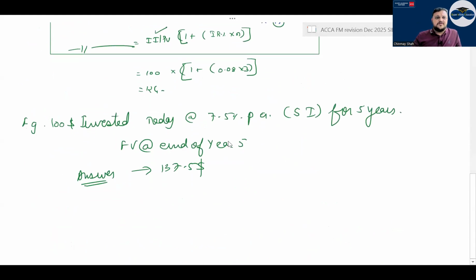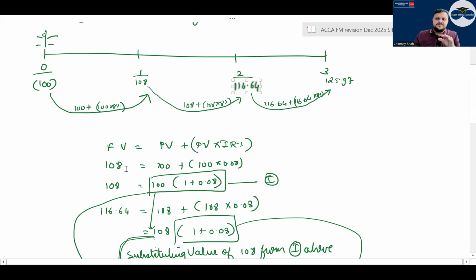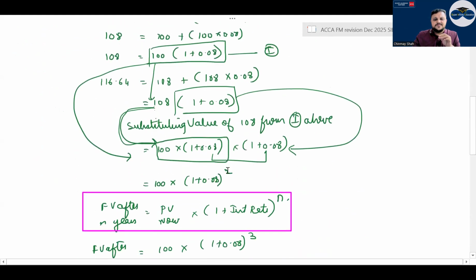After that, time value or future value by the compounding interest method. The compounding interest method is simple. Let's say it is yearly compounded. 100 invested for 2 years at 8%. 100 will grow to 108 at the end of the first year. Then 108 will be reinvested, and in the second year it will become not 116, but 116.64.